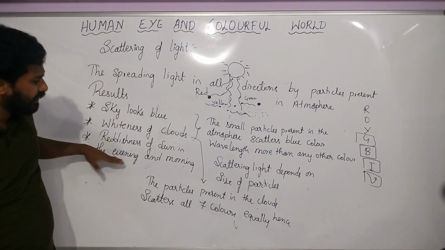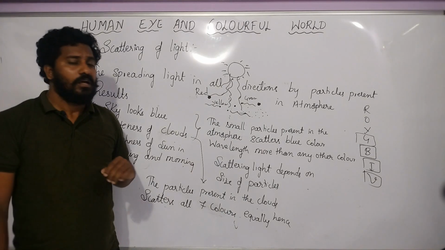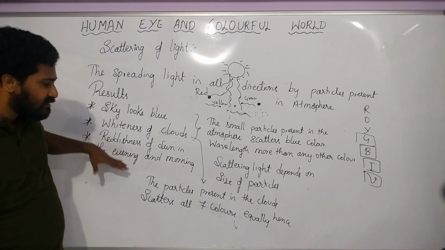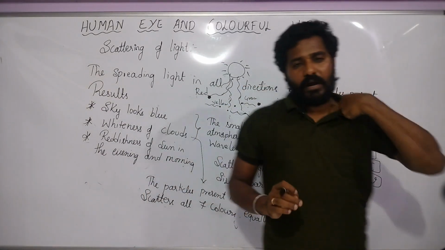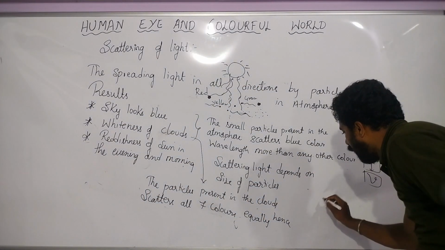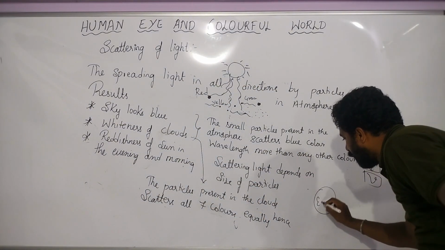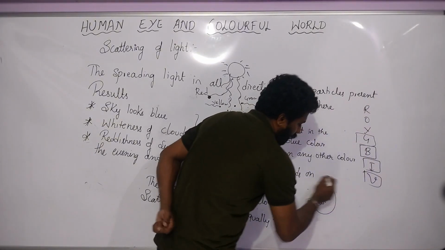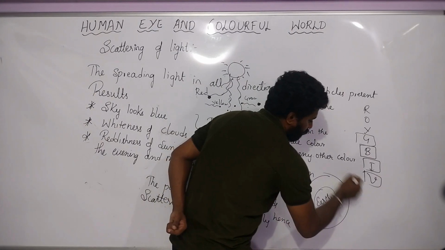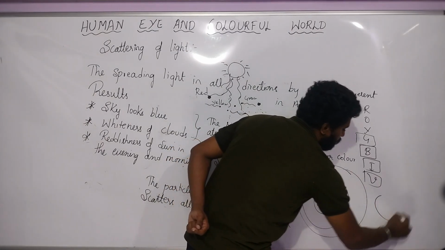And let's come to the reddishness of the sun, children. Why does the sun look reddish in the evening? So what happens? This is our earth, this is our atmosphere, and this is the sun.